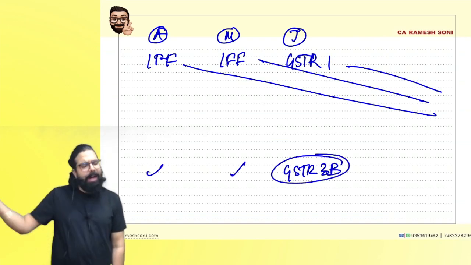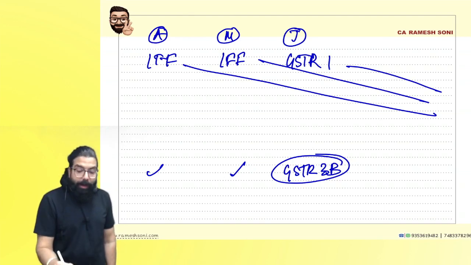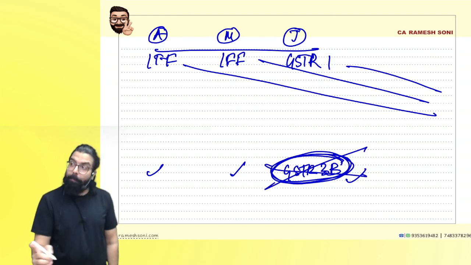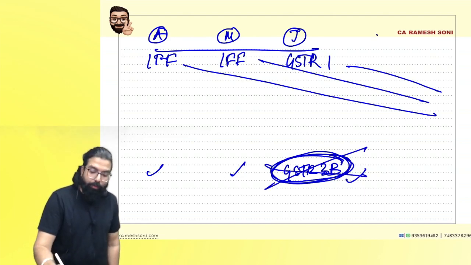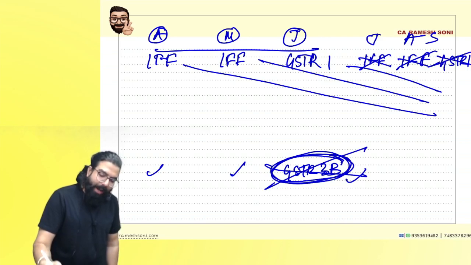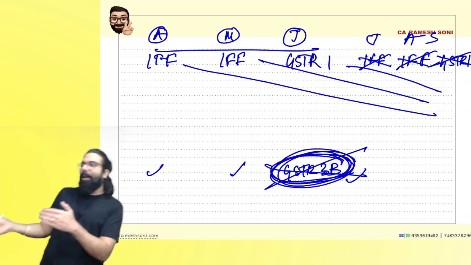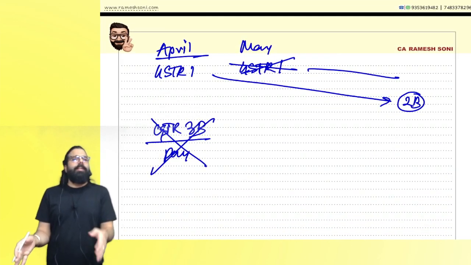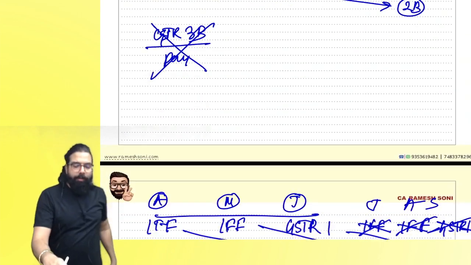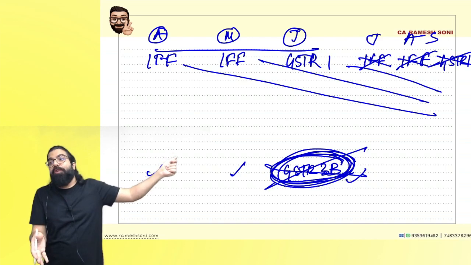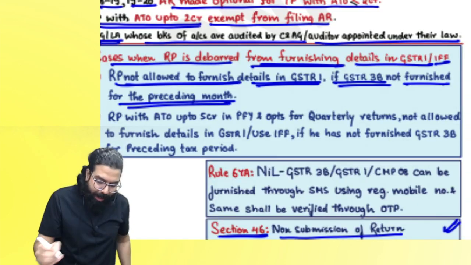Baba, here it can happen that last quarter there was nothing, so I did not pay. But why did you not file the quarterly GSTR 3B? The full quarter's GSTR 3B has to be filed. You did not file. You are a bad boy. Government is saying, next, for July, August, September, IFF is also not allowed and GSTR 1 is also not allowed. Why? Because the previous quarter's GSTR 3B is not filed. So if you are under monthly return and one month's GSTR 3B is not filed, the next GSTR 1 is not allowed. Sir, if I am under the QRMP scheme and one quarter's GSTR 3B is not filed, the next IFF is also blocked and the next GSTR 1 is also blocked. I hope this point is clear.